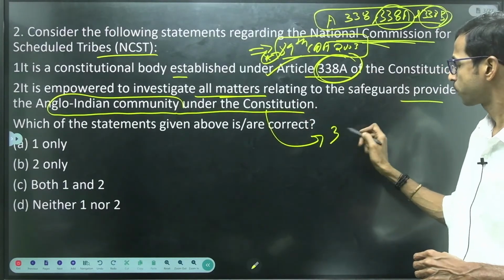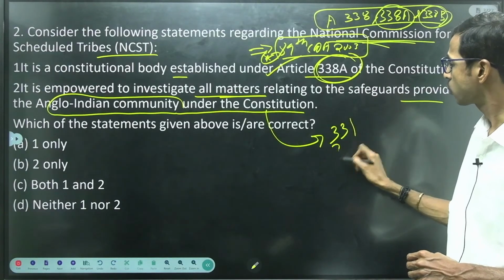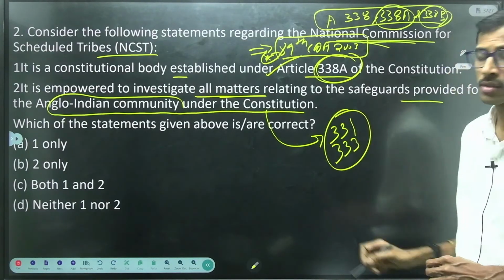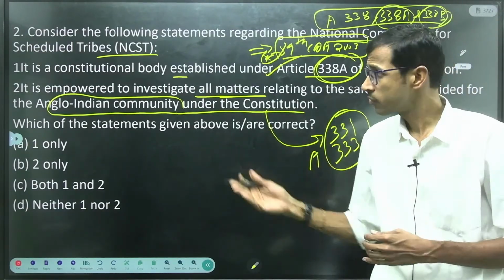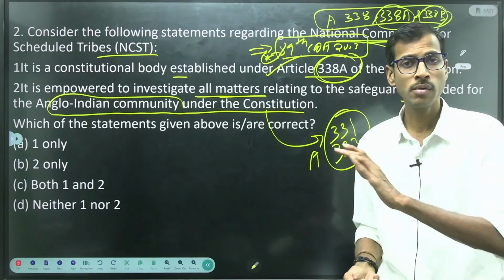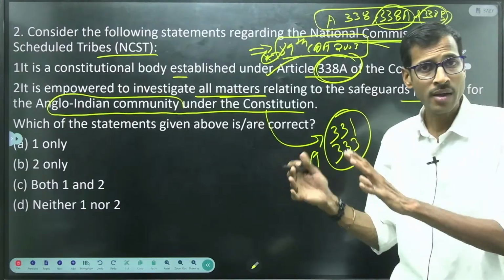If you see Articles 331 and 333, these are related to the provisions for the safeguards of the Anglo-Indian community, which are not there as of now.